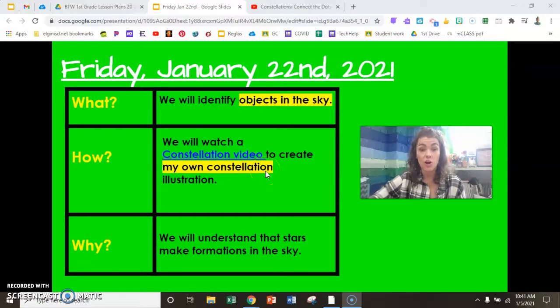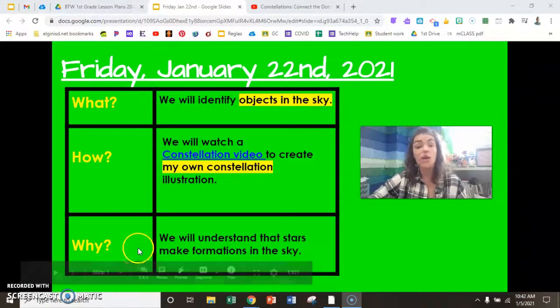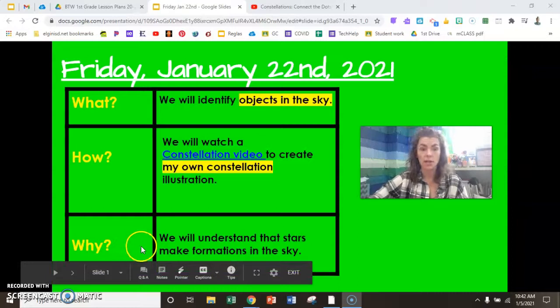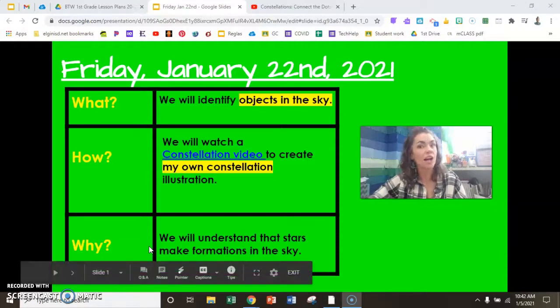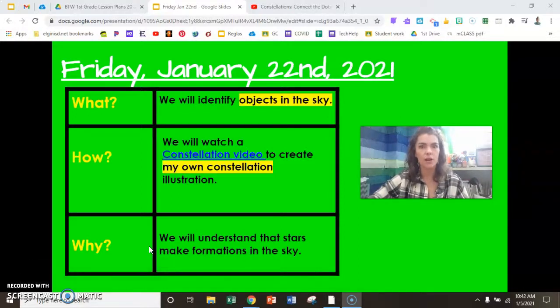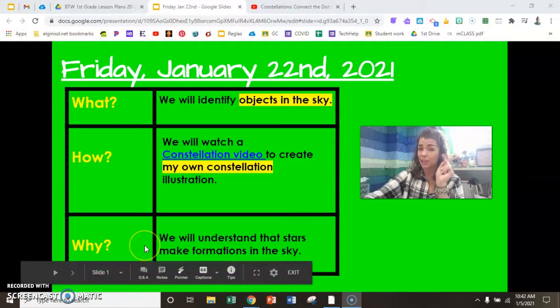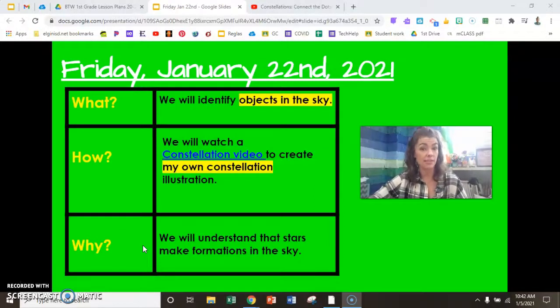We will create our own constellations today. Why? We will understand that stars make formations in the sky. Formation rhymes with constellation. A formation is just another word for a shape in the sky. We already know our shapes. Today you will create your own shape of stars and name it as a constellation in the nighttime sky.